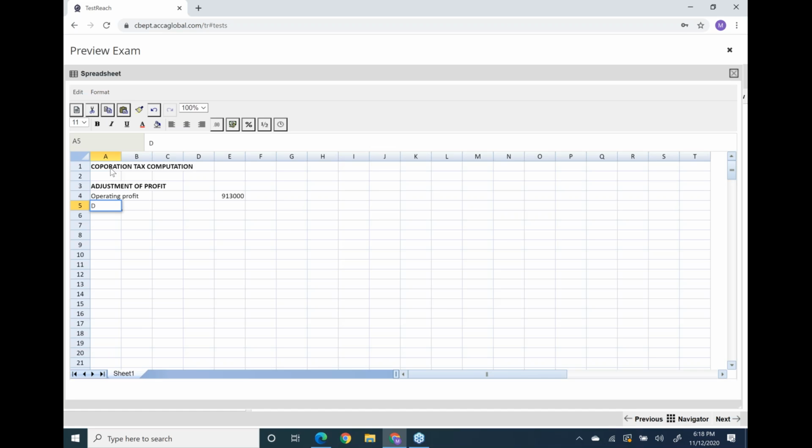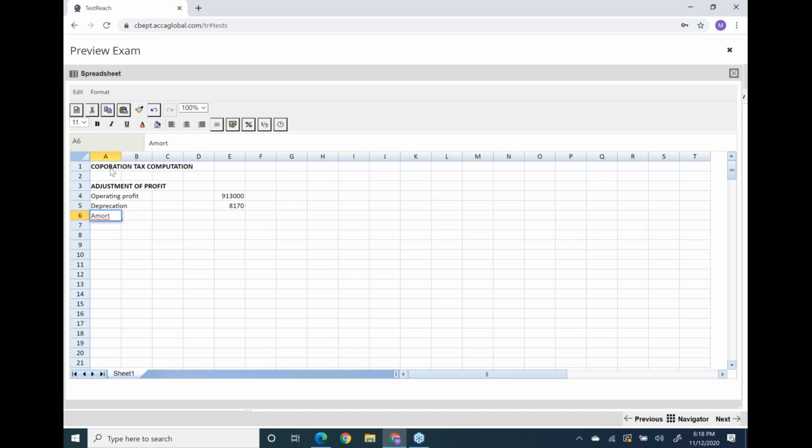Now, you remember note number one, they have already deducted accounting depreciation and amortization. And accounting depreciation and amortization are never allowed. Hope you remember.